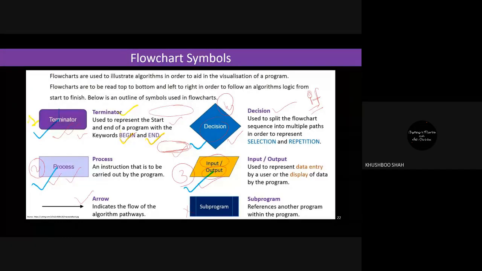A flowchart is a graphical representation of a program. So this is the definition of flowchart.